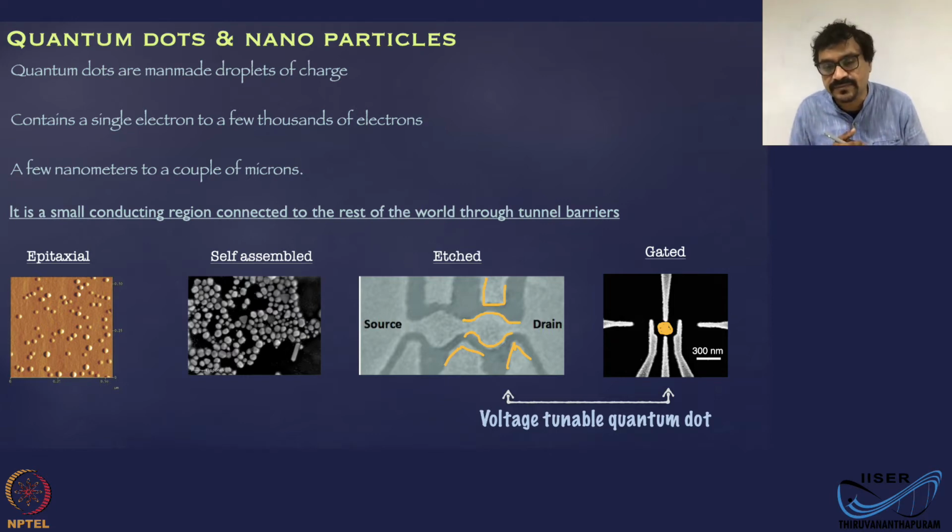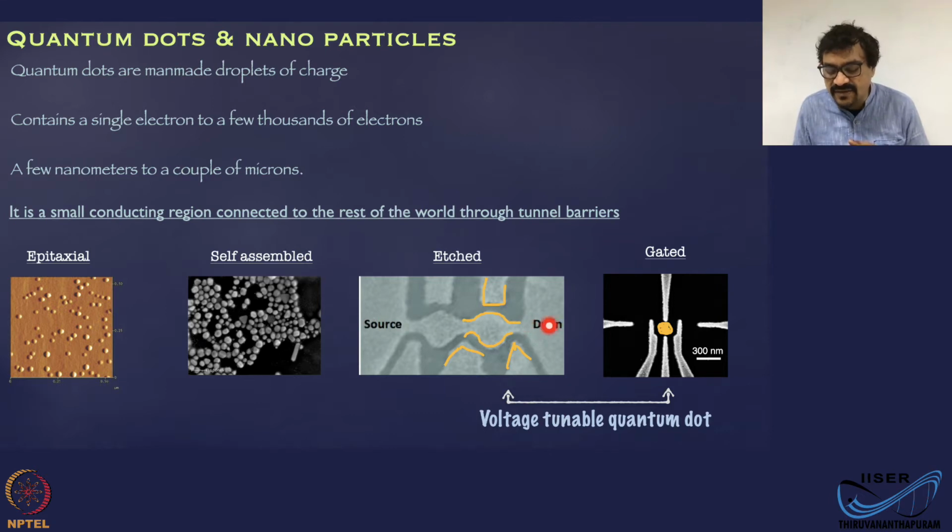Okay. So these designs really don't allow you to do that because those are random and you cannot really attach leads to these devices, this material, easily.